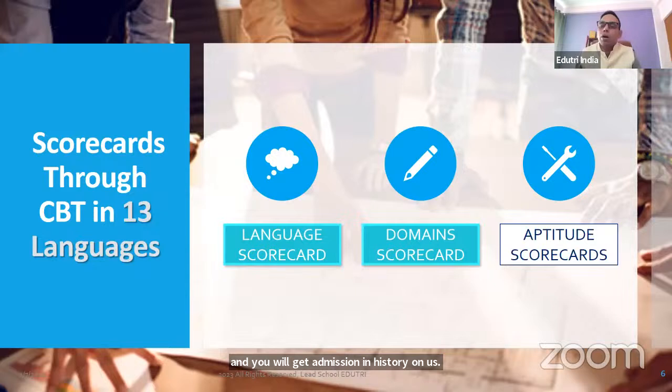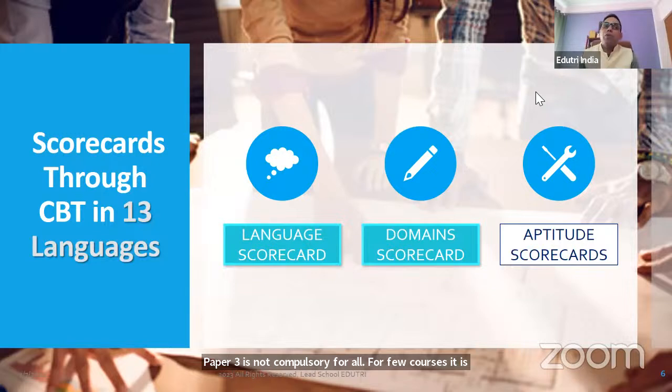General test. The general test is the subject which is not compulsory for all. Aptitude test or general test or paper 3. Language is paper 1, domain is paper 2, and the general test is paper 3. Paper 3 is not compulsory for all. For a few courses it is required, for a few courses it is not required.